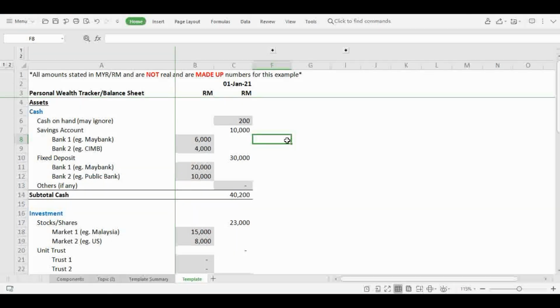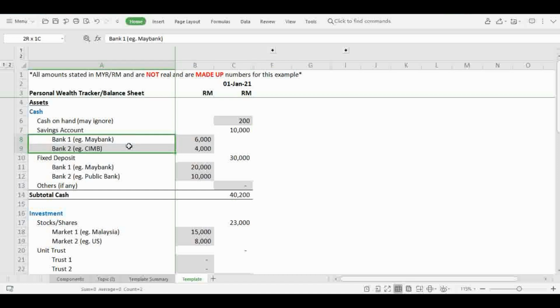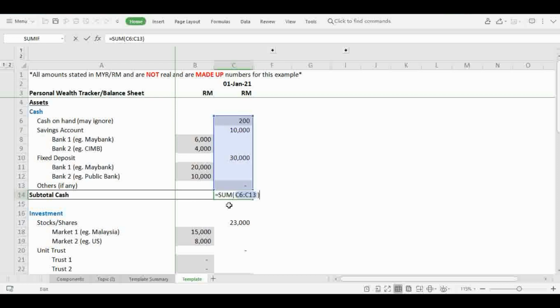If you notice, there are a number of cells which are highlighted in gray, and these are the cells which you have to fill up whenever you update the tracker, and the rest of the cells which are not highlighted are actually the addition formulas. Just as an example, your savings accounts for these two banks would add up to this 10K savings account, and this subtotal for cash is just an addition of these categories.